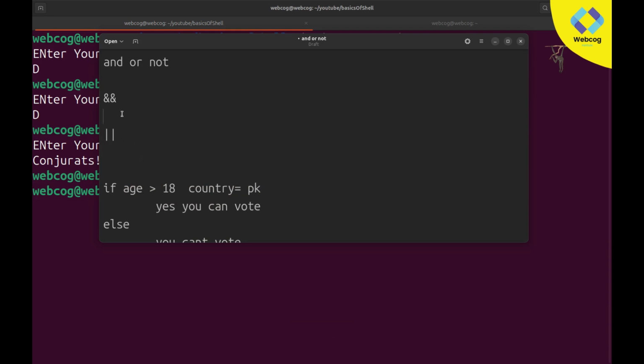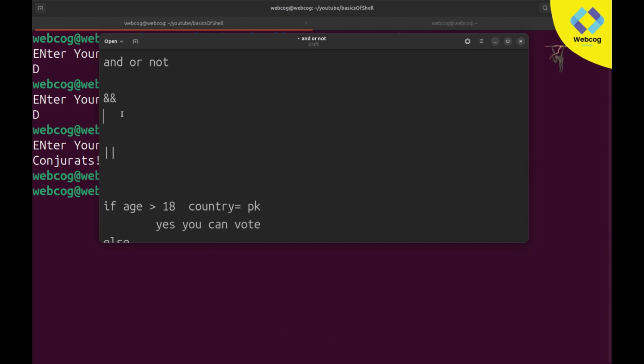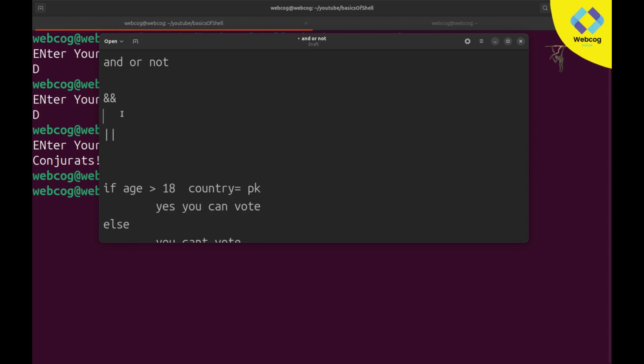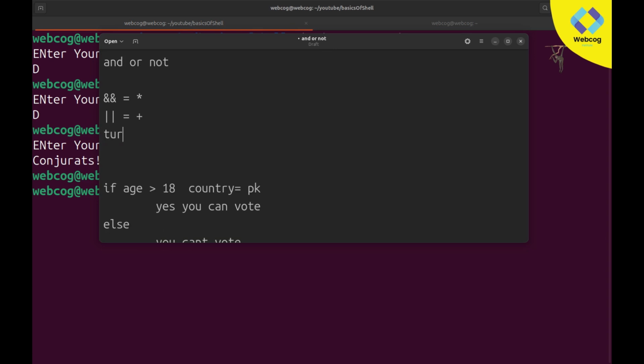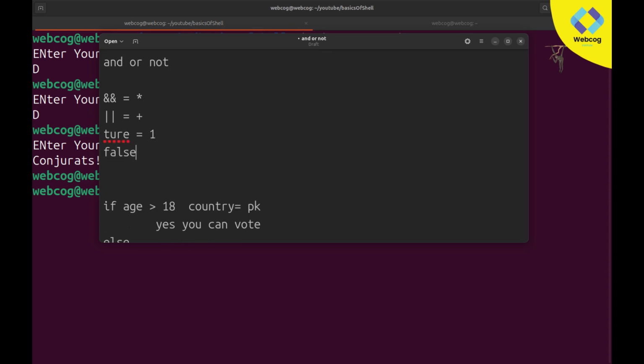So first of all take a clearer look. Let's suppose we have two conditions. I want to explain in an easier way. For example, imagine the star sign, meaning the AND operator equals multiply sign, and the OR operator equals plus sign. Also imagine true equals 1 and false equals 0. Let's imagine these things are not real, I just want to clear the concept of AND and OR operators.